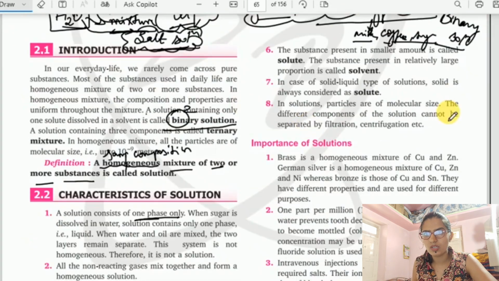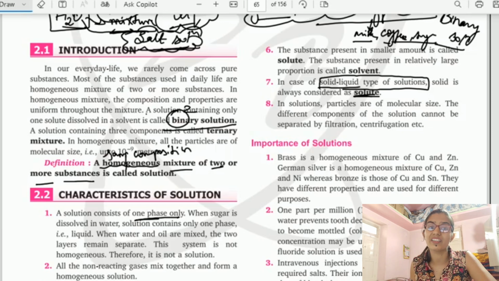Substance present in smaller amount is called solute, and the substance present in larger proportion is called solvent, as I told you. In case of solid liquid type of solution, solid is always considered as solute. I will explain you later in the example part.